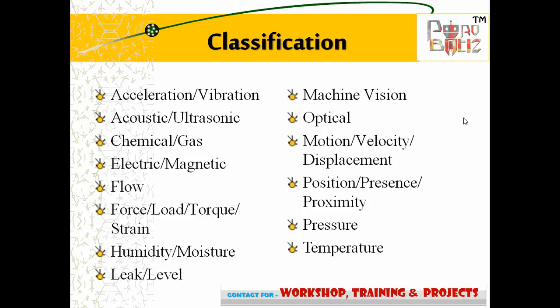Chemical or gas sensors, electric or magnetic sensors, flow sensors. Flow sensors are used where a liquid flows in a pipe. We need to flow this charge in a pipe, and that causes the flow sensor.